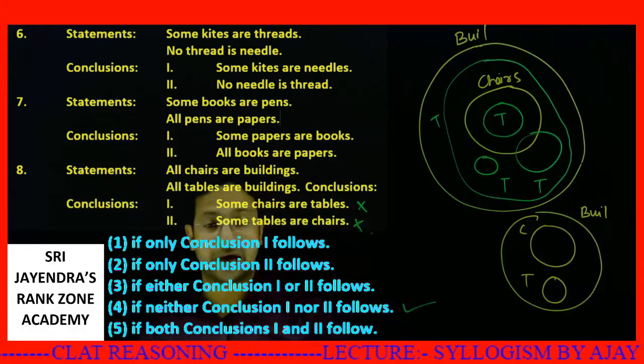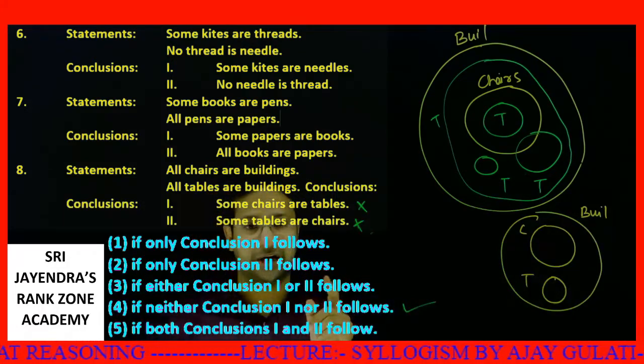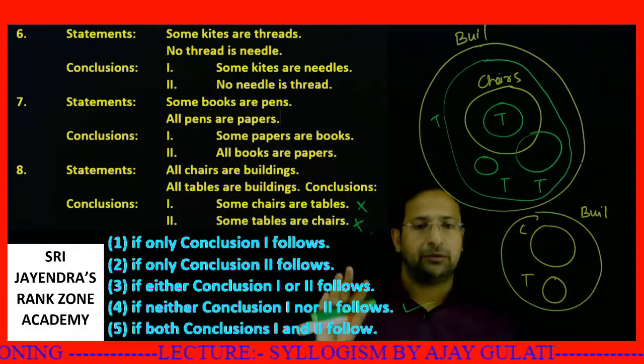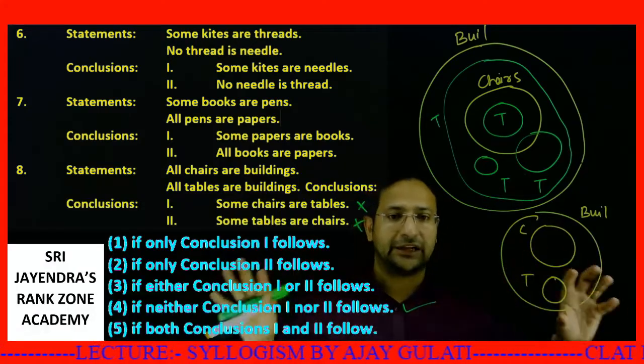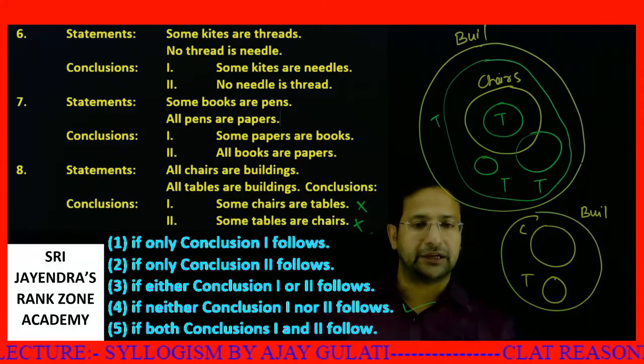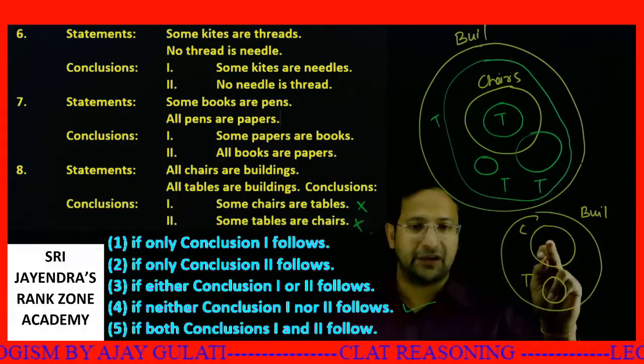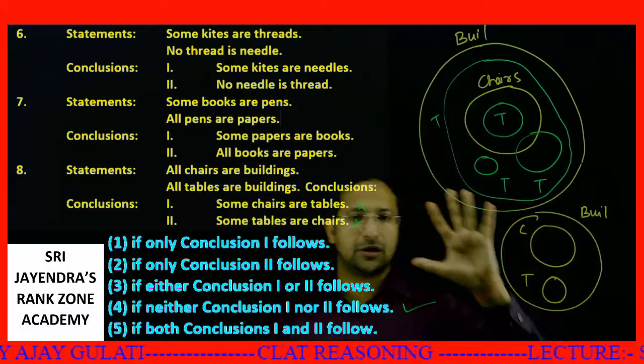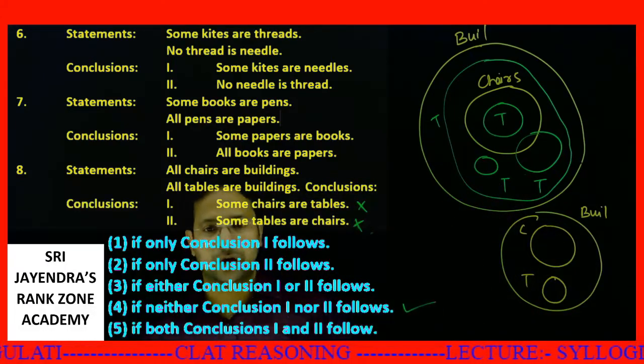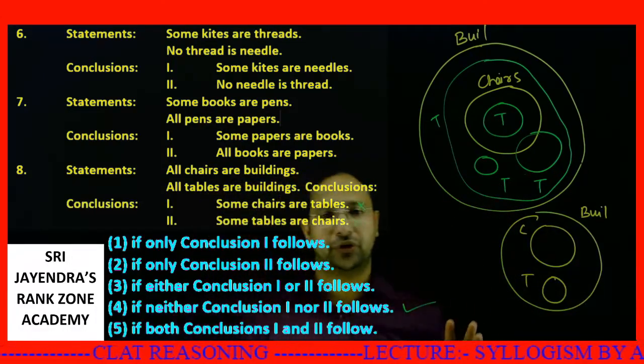My students, this part is very important. You have to check it. Sometimes it happens both the statements are individually false, but together they cannot be false. Here I have proved both of them together to be false. Neither one is true, neither two is true. So this is your answer for this particular set: neither conclusion 1 nor conclusion 2 follows.